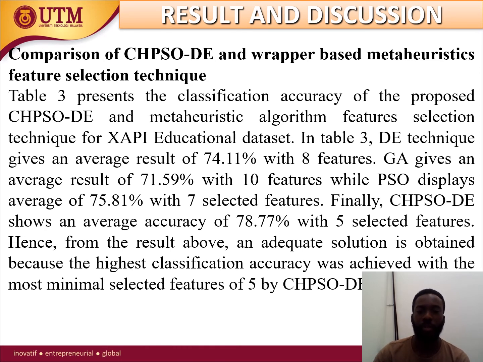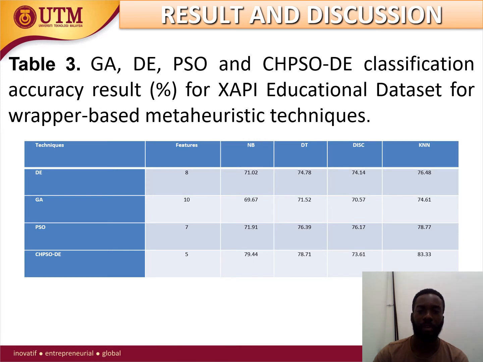So from this result, we can see that our proposed algorithm gives the best accuracy of 78.77 with 5 selected features. So others made use of 8, 10, 7, and our own gave 5 and also gave the best accuracy. So that means our proposed algorithm is better than the other metaheuristic algorithms, and this is represented in the table.